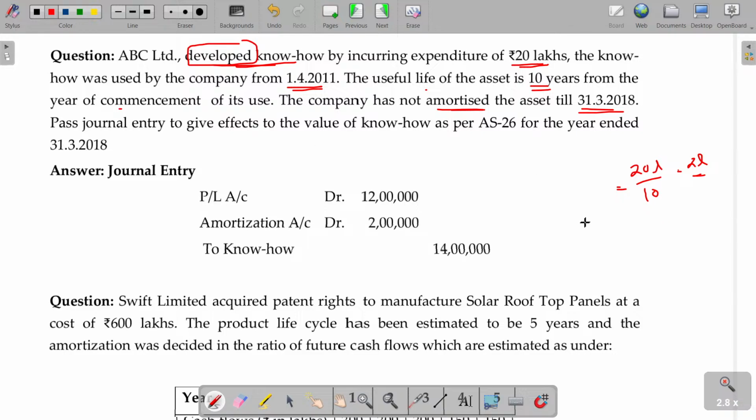Now what happens? From 1/4/11 to 31st March 18, they have not amortized. A prior period journal entry is needed to give effect to the value of the know-how. Now, how many years are over? We are accounting for which year? 1/4/17 to this year. For this year, how many years are there? 12, 13, 14, 15, 16, 17. 6 years, am I right? 6 years over. This is one more year.